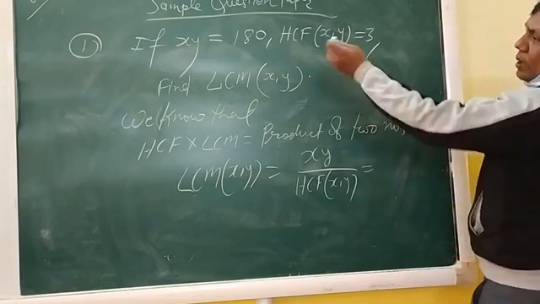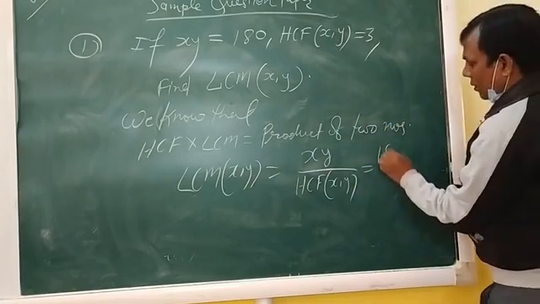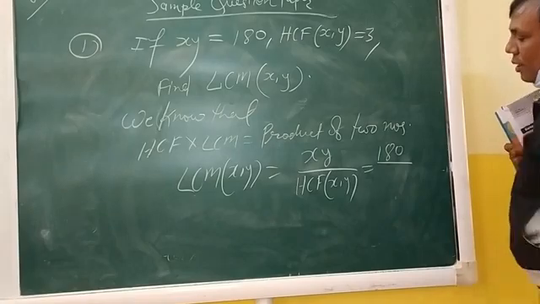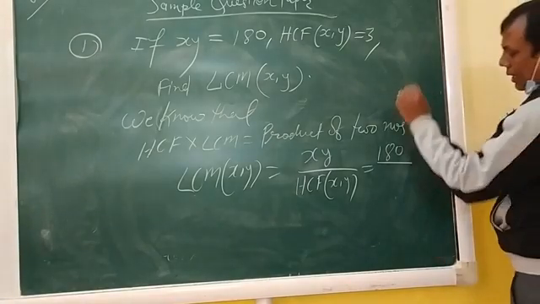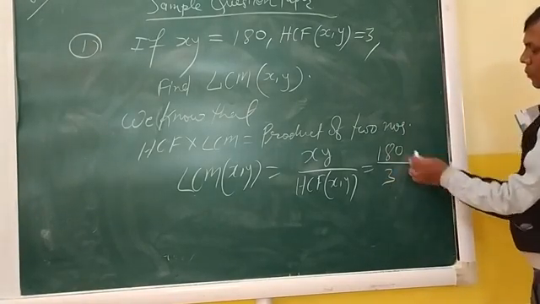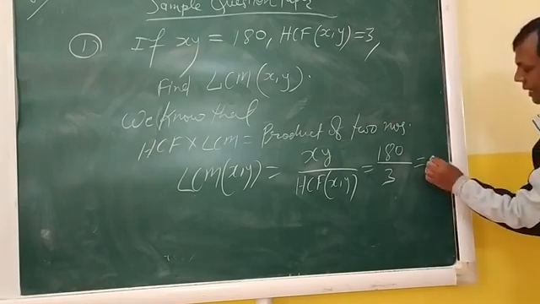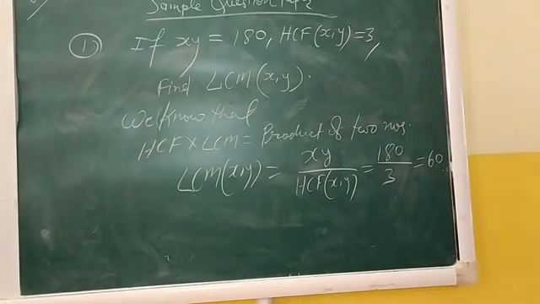What is the value of x into y? 180. Very nice. What is the value of HCF of x and y? 3. Good. And when you divide 180 by 3, you will get 60. So this is the answer. Okay? Now move towards the next question.